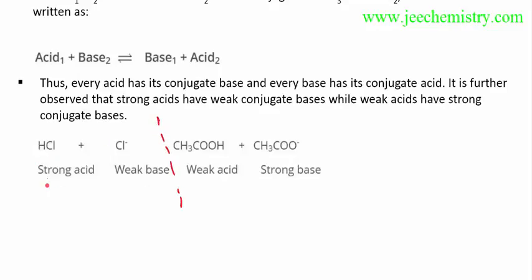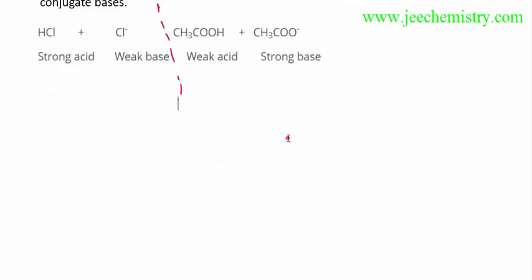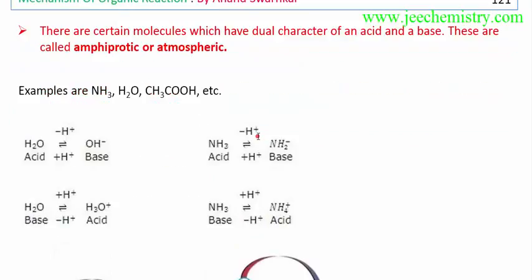These are two different examples. This is a strong acid; after donating H plus it will become a base, and which type of base? A weak base. This is a weak acid; after donating H plus this becomes a strong base. After donating it will become a base. So it is reverse: a weak acid means a strong base, and a strong base means a weak acid. This will convert in a similar way.